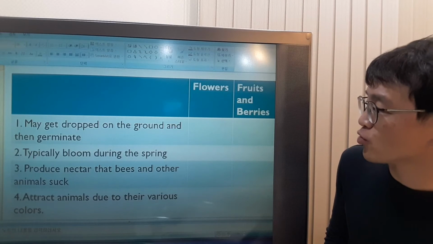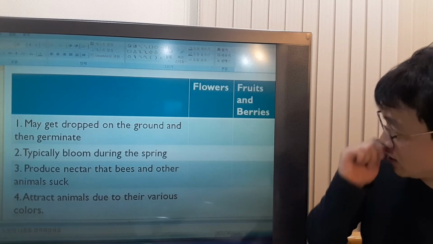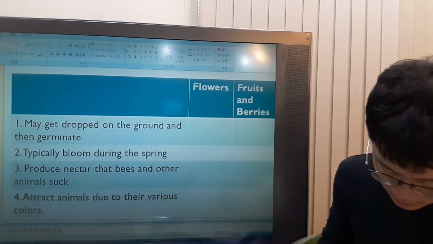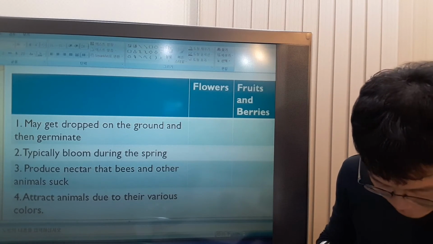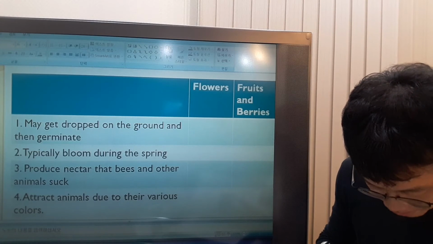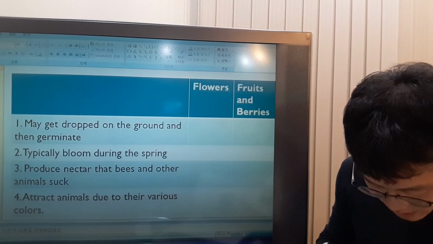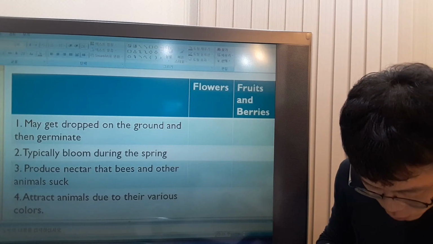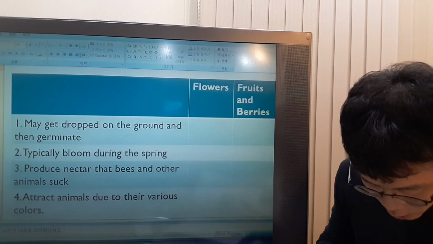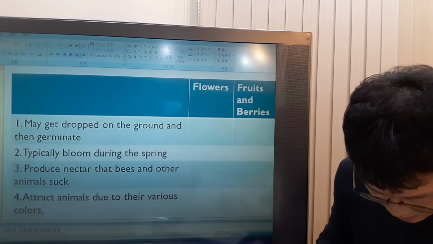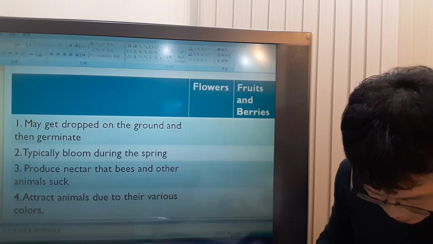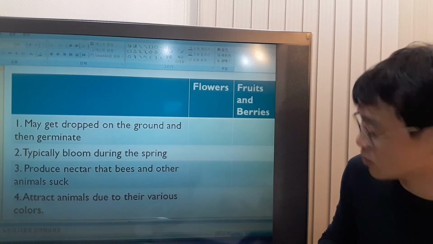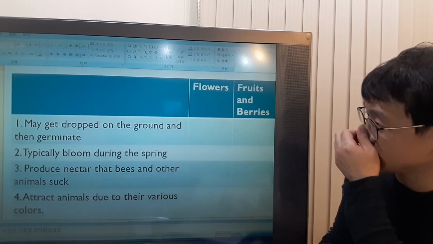May get dropped on the ground and then germinate. What is this? Fruits and berries, right? What did she say in the passage? When someone or something plucks and eats the fruits and berries, some seeds may get dropped on the ground or move to new locations where they may subsequently fall to the earth. Okay? Some seeds. So it's related to fruits and berries.